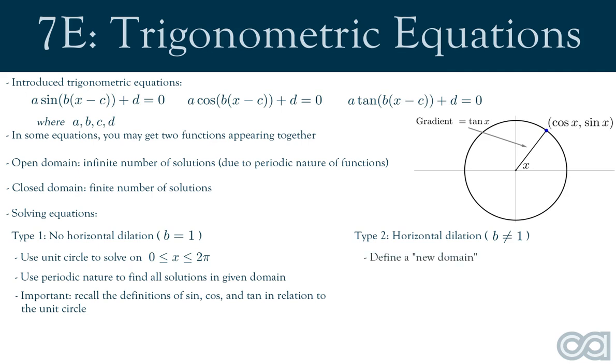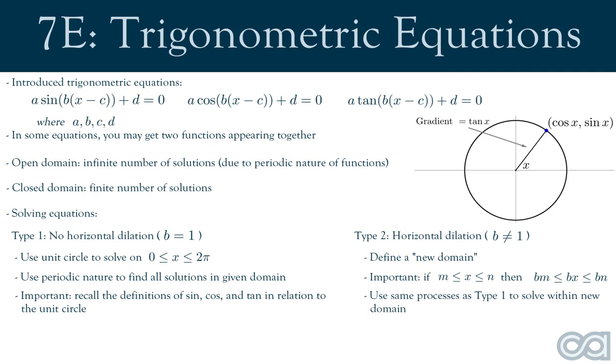To solve equations with a horizontal dilation, or in other words when b is not equal to 1, we must define a new domain to solve and manipulate the equation on. To do this, we recall that if x lies between m and n, then bx must lie between bm and bn, where b is a real number. We saw how we can utilize different applications of technology to solve these equations, including graphing and then also using solve.